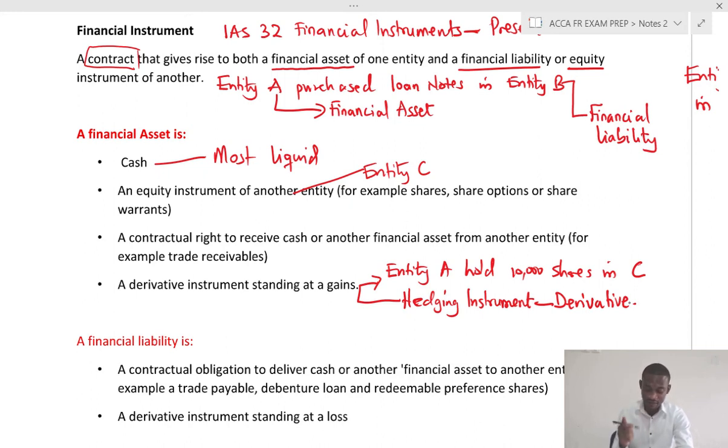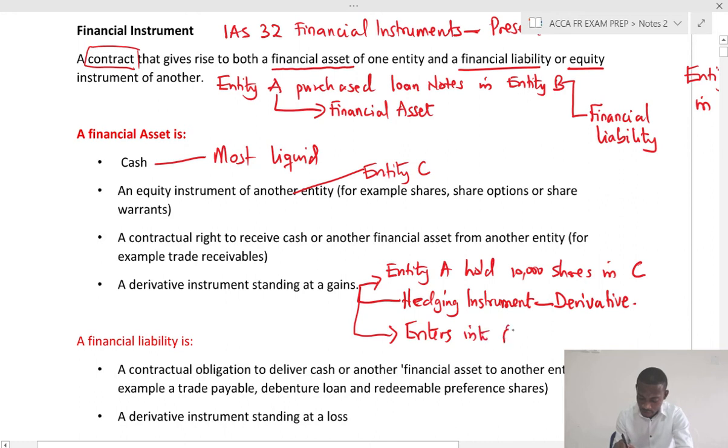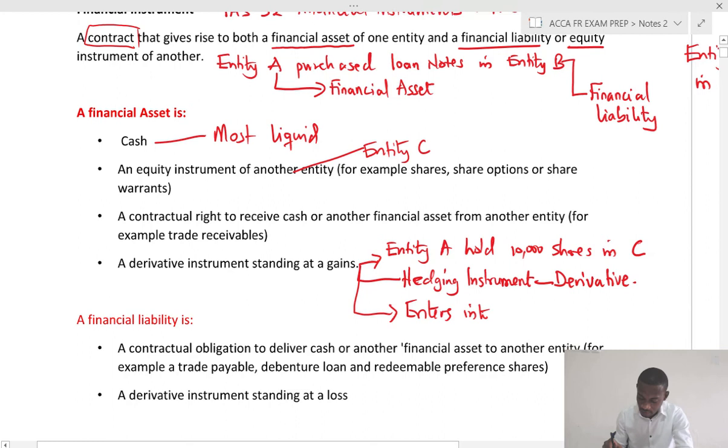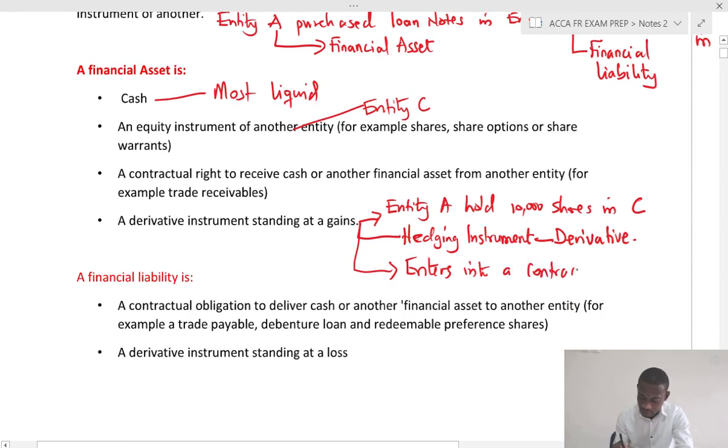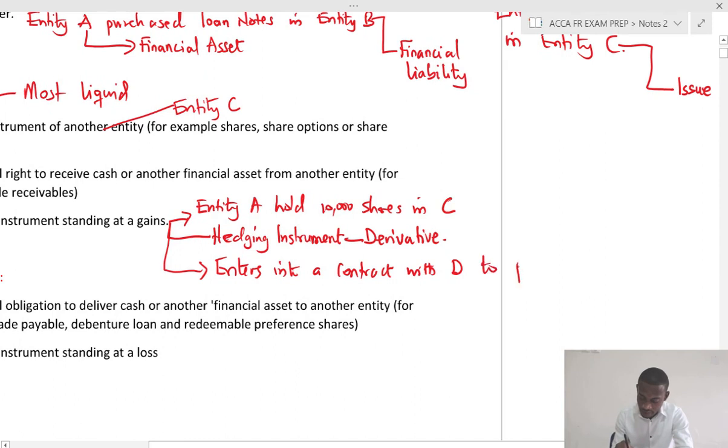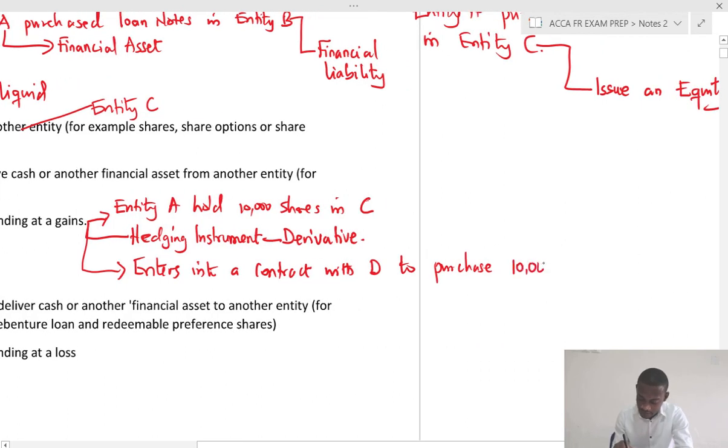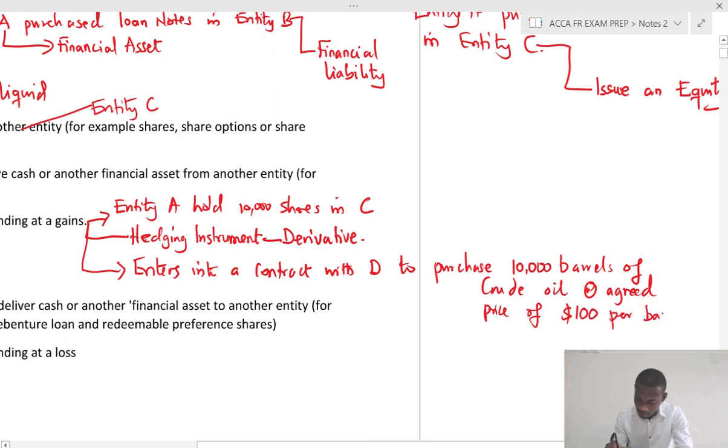Now, alternatively, entity A enters into a contract with entity D to purchase, let's say, 10,000 barrels of crude oil at an agreed price of, let's say, $100 per barrel.